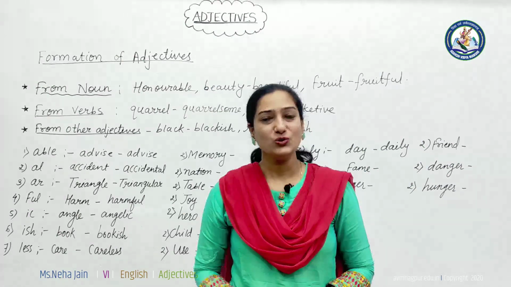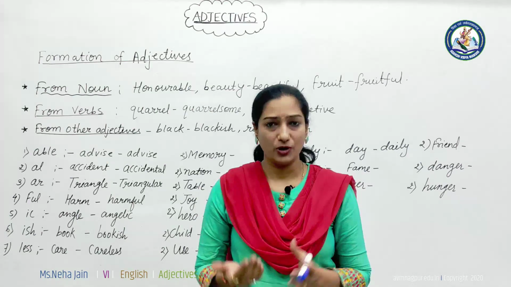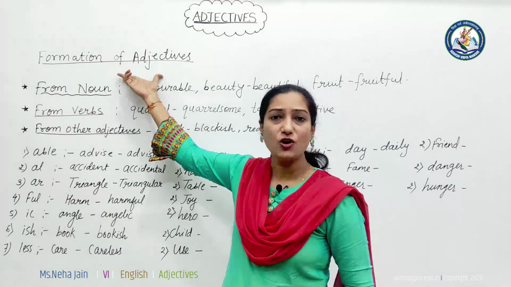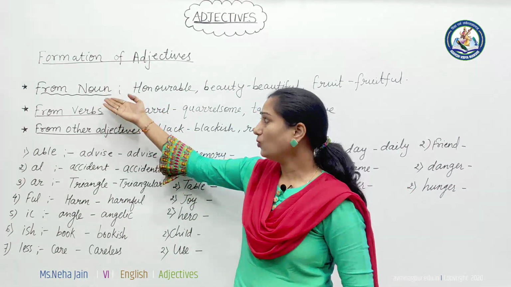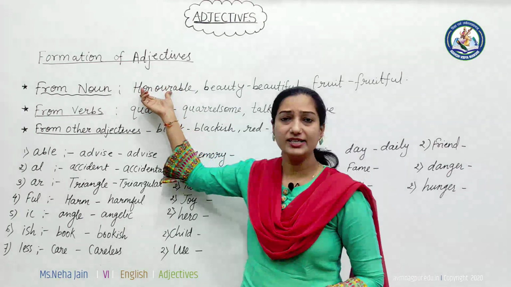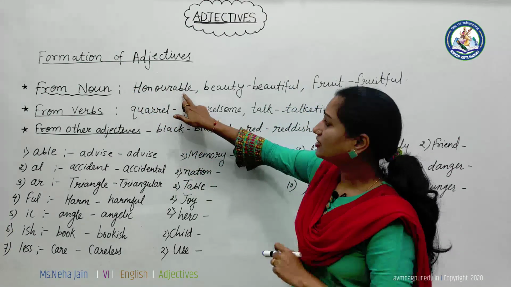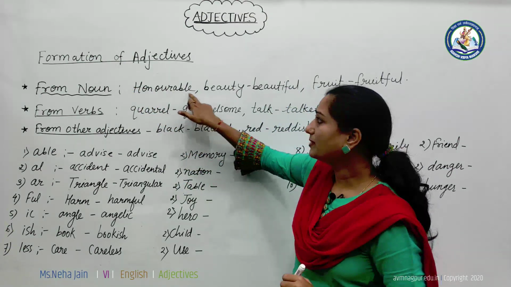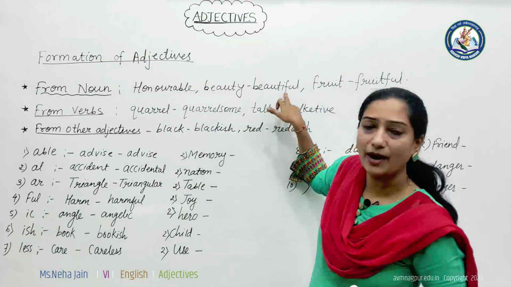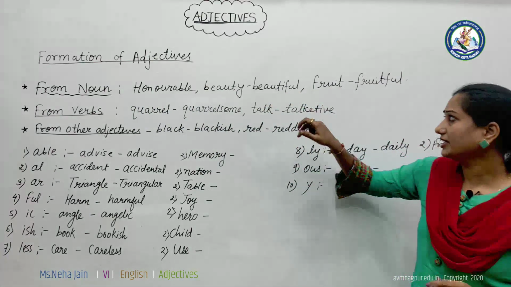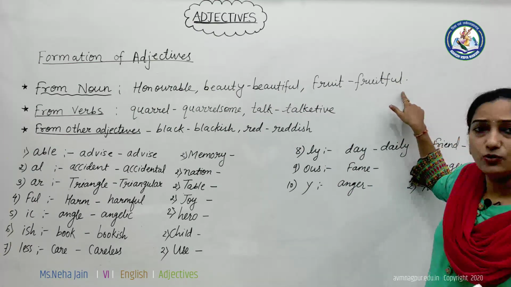Now students, we will see how we can form adjectives with the help of nouns or pronouns. Here we have the formation of adjectives. We can form adjectives from nouns also. How? See, honor. Honor is a noun, and we can change it into an adjective by adding able, so it will become honorable. Then beauty, beautiful. By adding ful, we can make it an adjective. Fruit is a noun. Now we can convert it into an adjective by adding ful: fruitful.